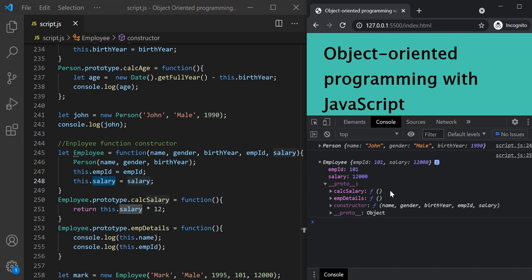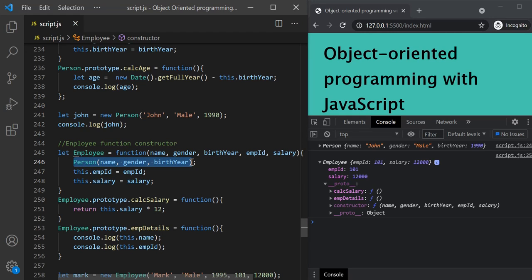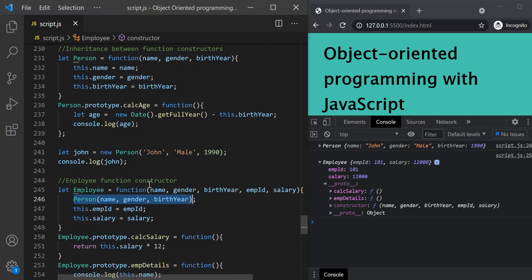Now, why is it not working? That's because here we are making a regular function call. When we are calling this person function constructor, we are not using any new keyword, right? So this is a regular function call. And in case of a regular function call, this variable inside that function points to the global window object. So this variable inside this person constructor will point to the global window object. That means in that case, these properties will be set on the window object, right?